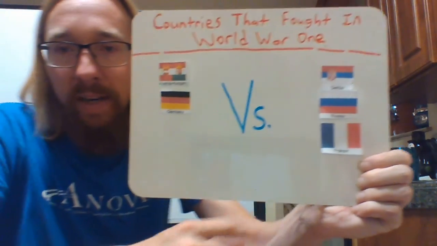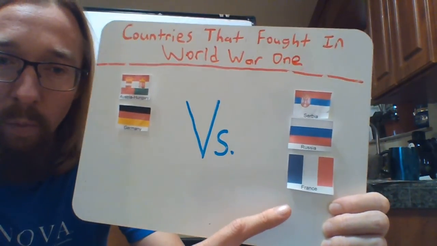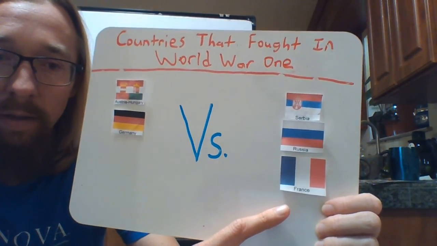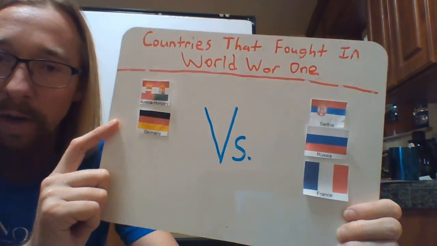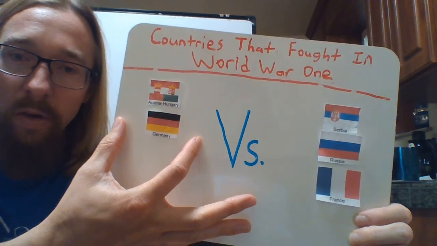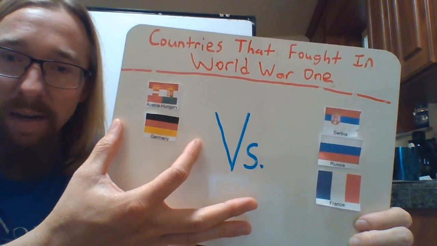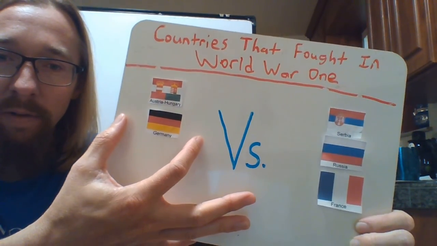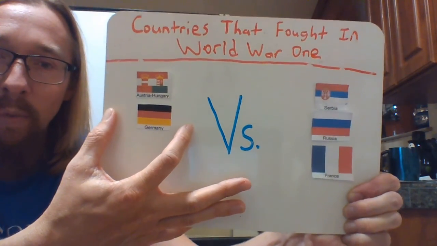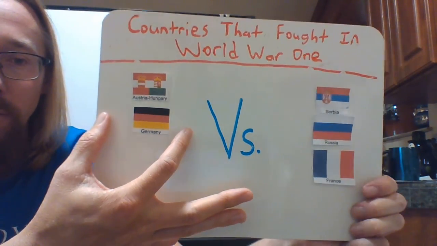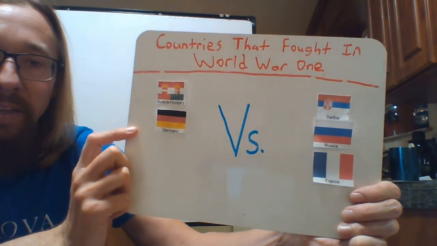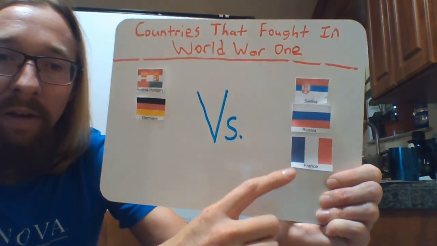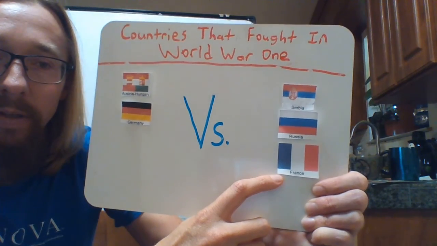Now, this was sort of a crazy idea because on one side of Germany, you'll see France. And on the other side of Germany, you'll see Russia. So now Germany was essentially surrounded by its enemies. This was a sort of risky and wild decision made on Germany's part. What Germany planned to do was attack France first.